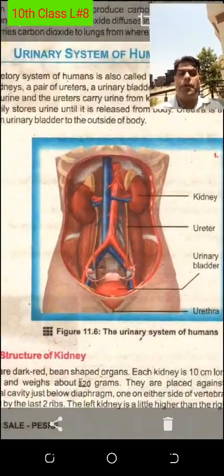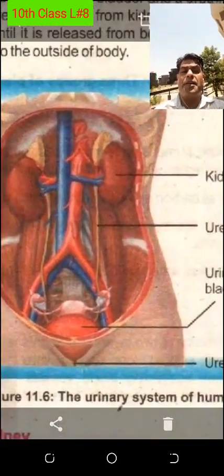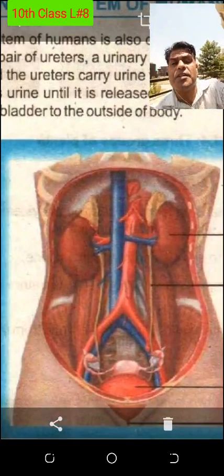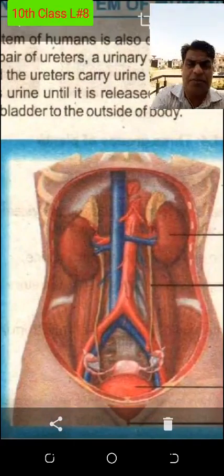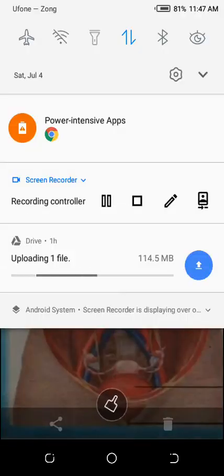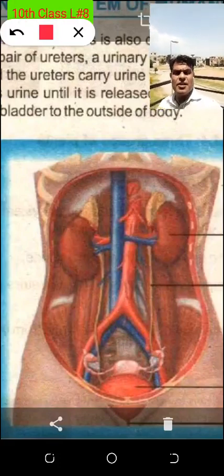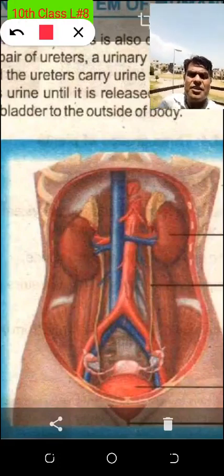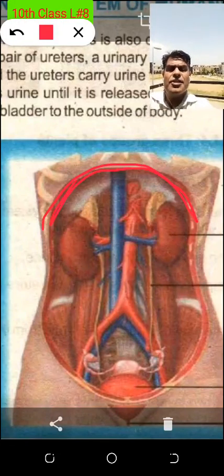Now the abdominal cavity, where the kidneys are present. You can see this is the abdominal cavity, and now that point I was talking about in today's lecture. I just want to show you one thing so that you are able to identify the position of the kidney. This is the dome shape. Did you get it? The red line is showing the dome shape.